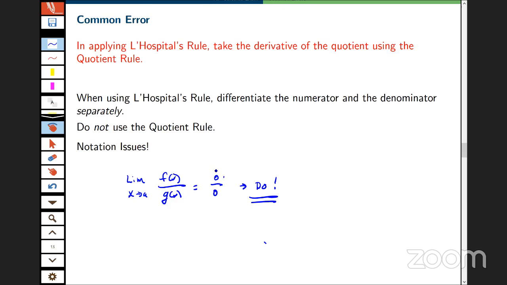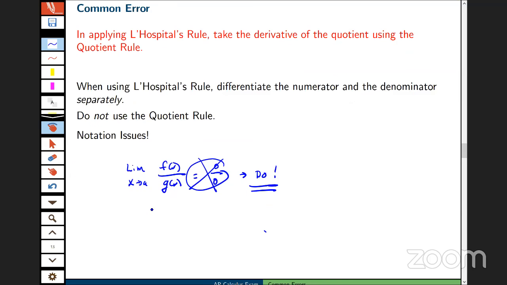I'm telling you, don't write this down. I'm telling you that that notation was not accepted last year. That notation was not accepted as an indication that you need to use L'Hopital. What do you need to do? Well, you need to separately check the limit of f of x and indicate that that's going to 0, separately check the limit of g of x, that that's going to 0.